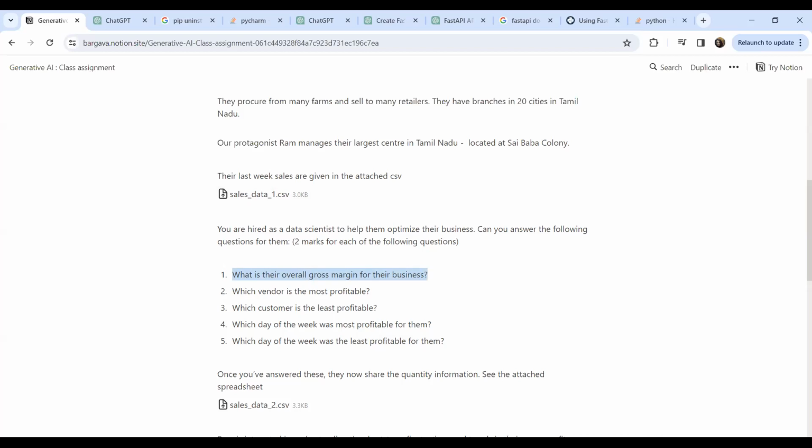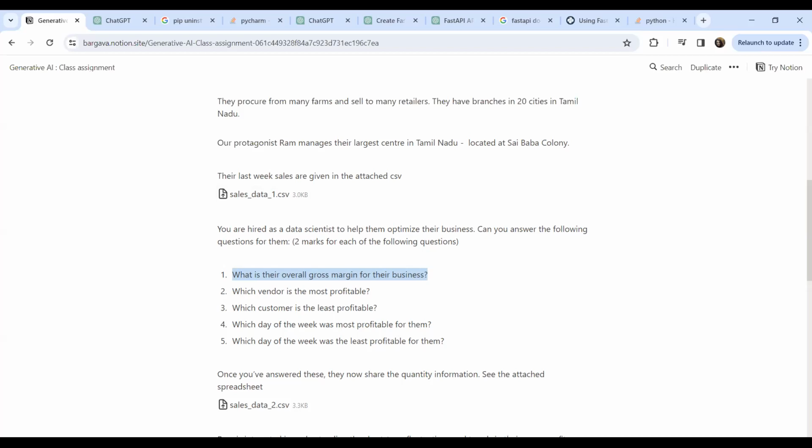So to continue with this, since we are focusing on generative AI and exploring the potential of ChatGPT, we continued with that.